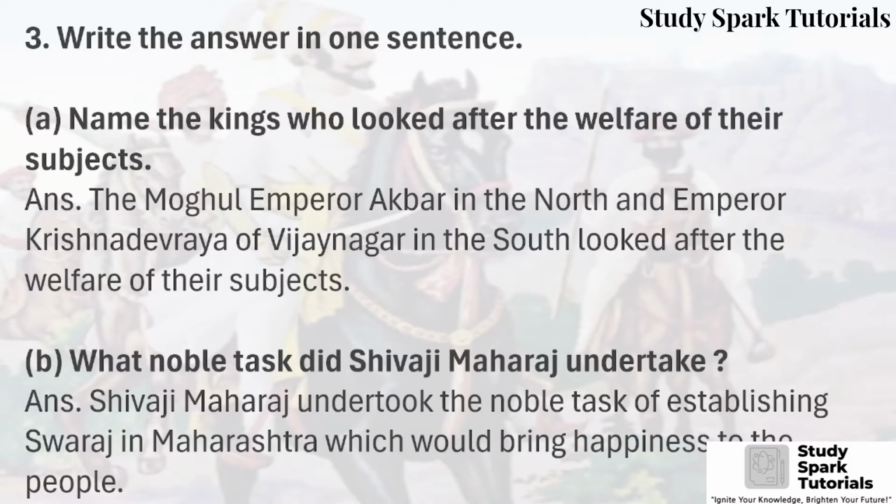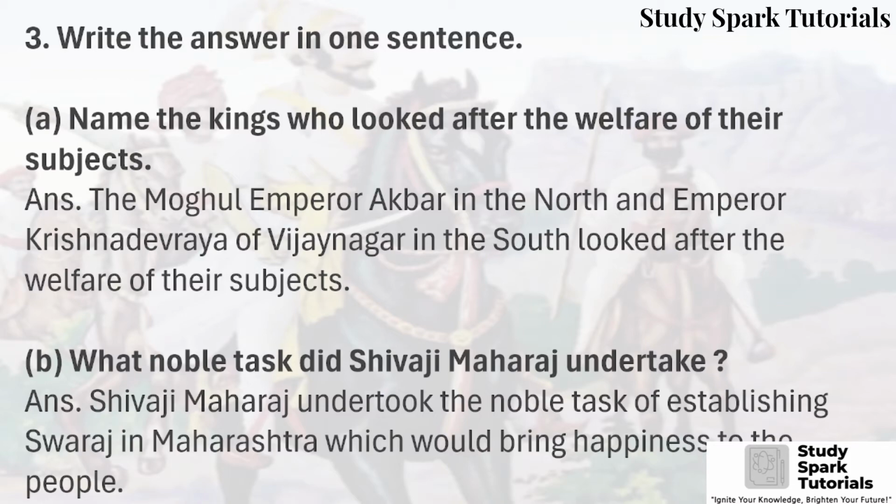Third, write the answer in one sentence. A, name the kings who looked after the welfare of their subjects. Answer, the Mughal Emperor Akbar in the north and the Emperor Krishnadev Rai of Vijayanagar in the south looked after the welfare of their subjects.